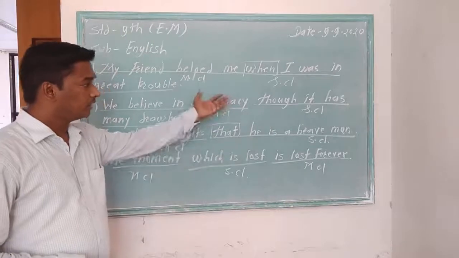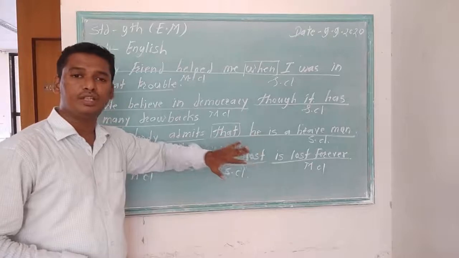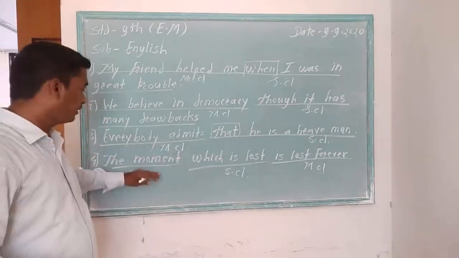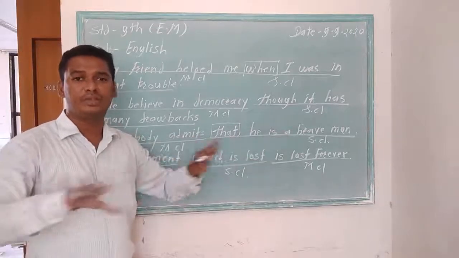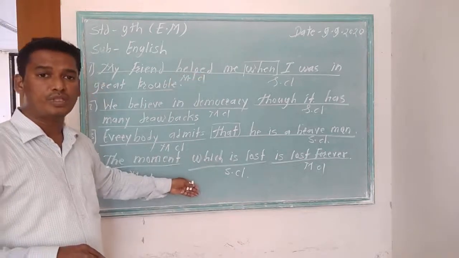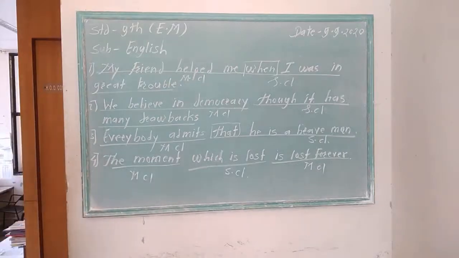Okay. In this way, we can identify main clause and subordinate clause. Just the last statement is a bit different: the main clause has been divided into separate places, and subject part and predicate part have been given separately. Now write down these 4 sentences. After that I will start the next lesson, next part. Write down first.